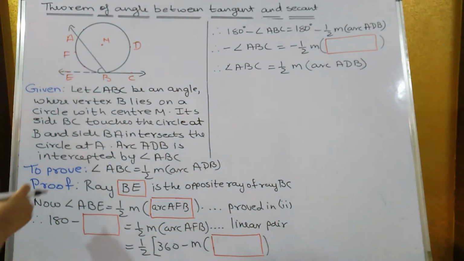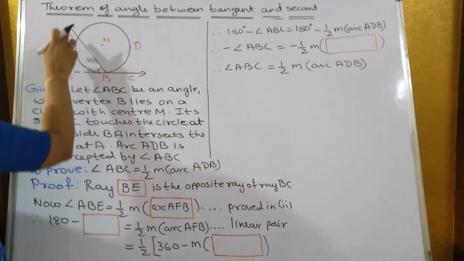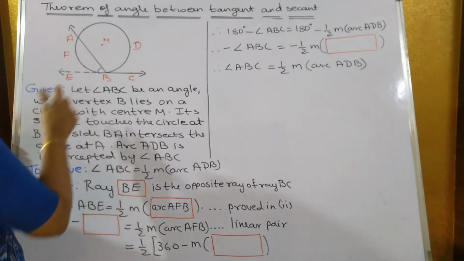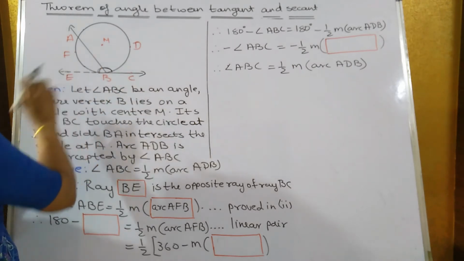Now we don't need ABE, we need ABC. To make that ABE into ABC, we know that this angle and this angle are a linear pair.